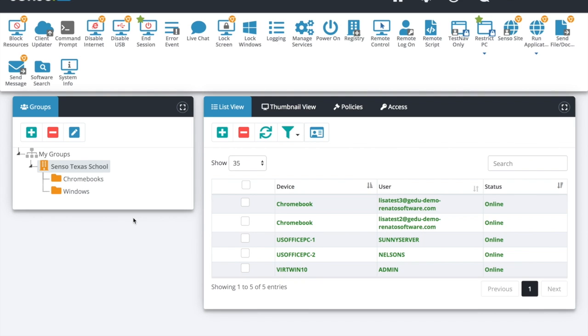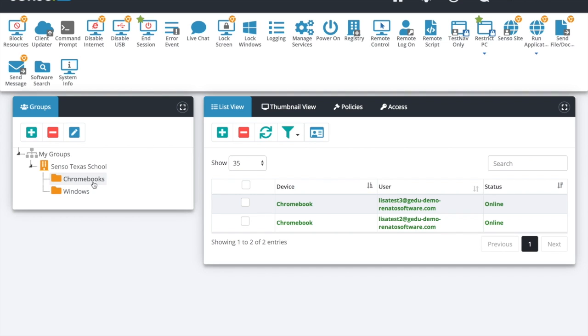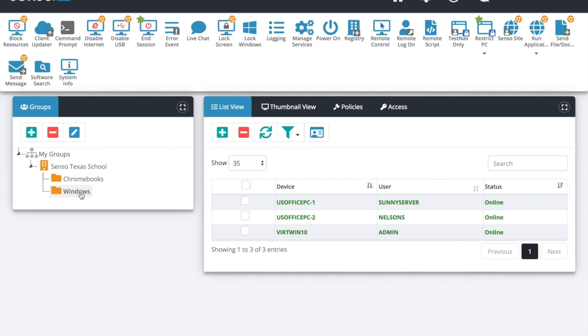I have limited access to this user to a specific site and a specific number of groups. It helps when setting up so that as users log into the portal, they can only see the devices that have been assigned to them. And it goes even further than that. If you're interested in looking at the Google Classroom Sync, make sure that you're present for part 5, because we're going to talk about how you can just see Google Classroom for those Chromebooks.